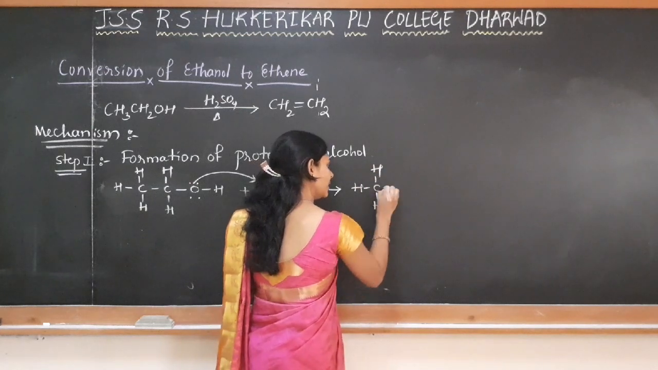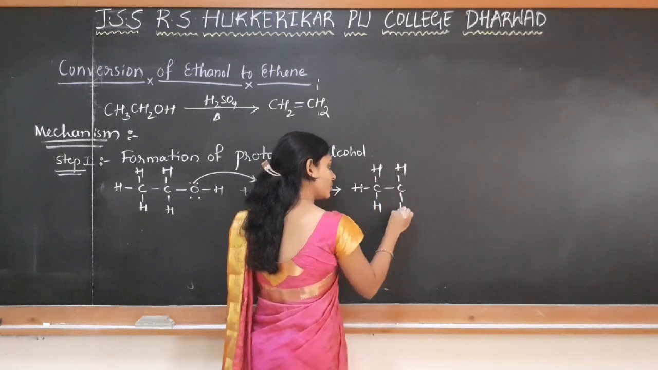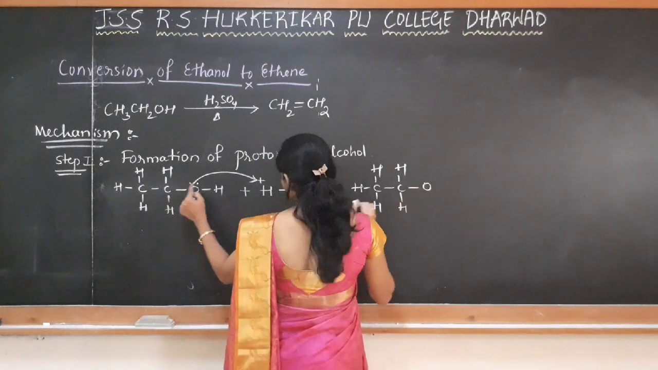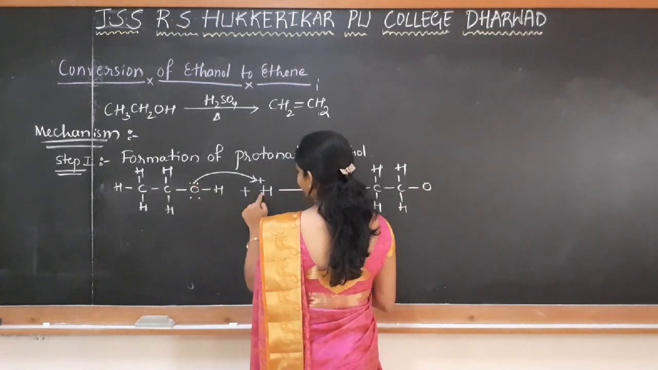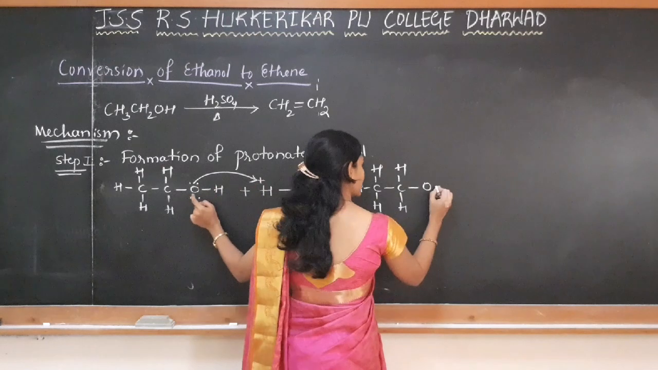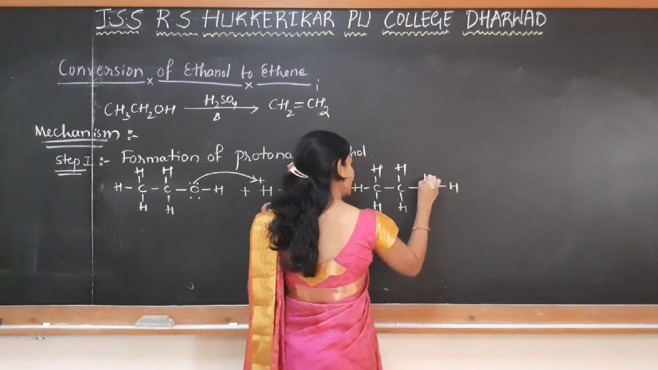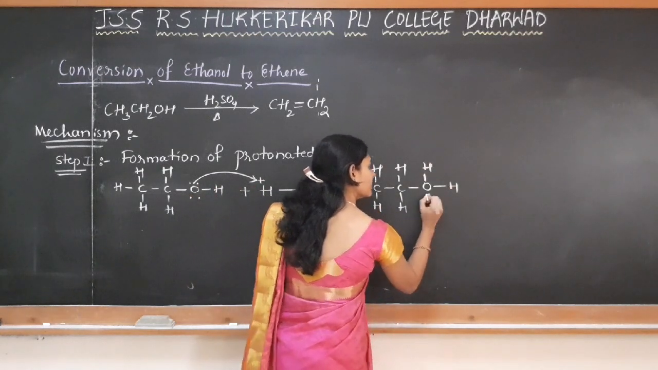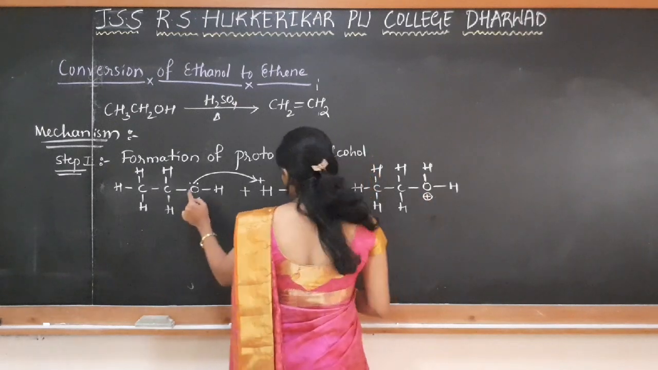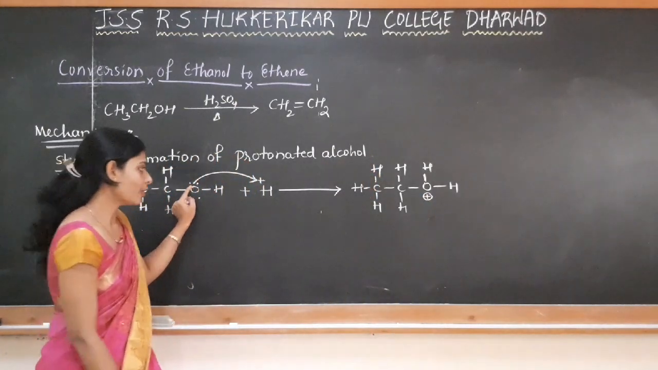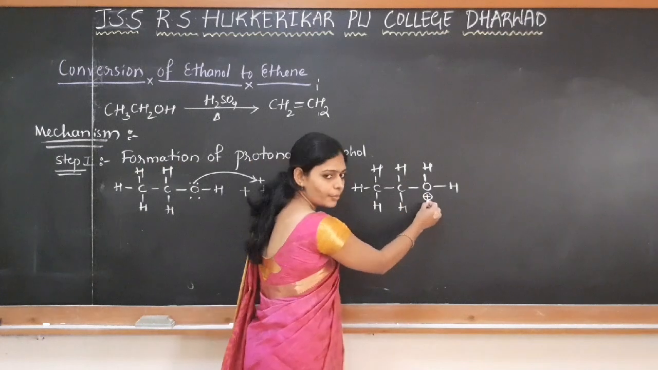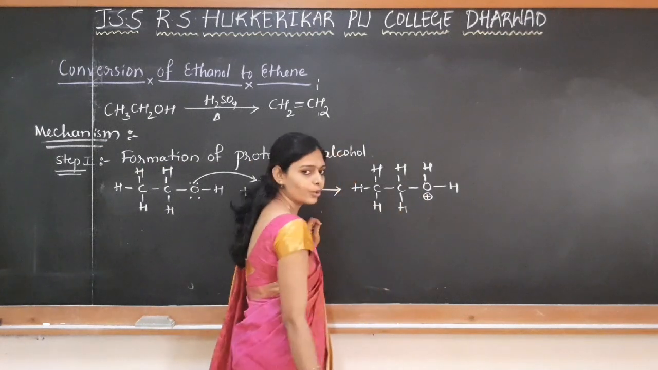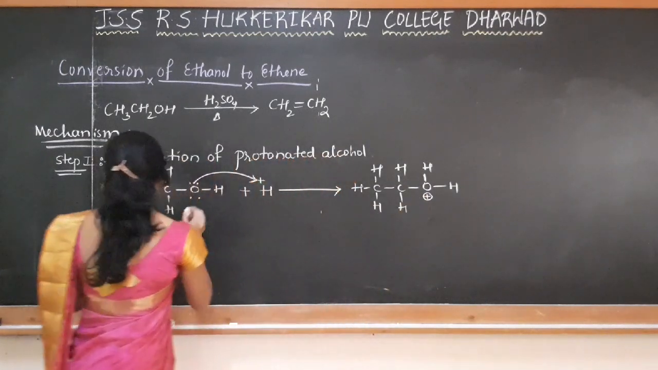So we get here CH3, CH2. Now oxygen gives one lone pair to hydrogen to form a bond. So a single bond is formed between the hydrogen taken and the oxygen. As oxygen gives its electrons to form a bond, oxygen gets the positive charge. So this is called protonated alcohol.